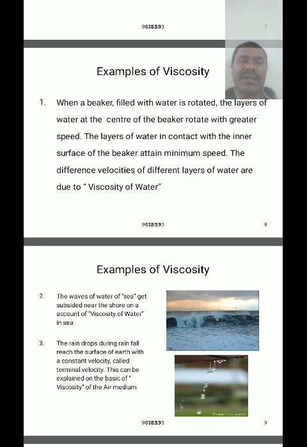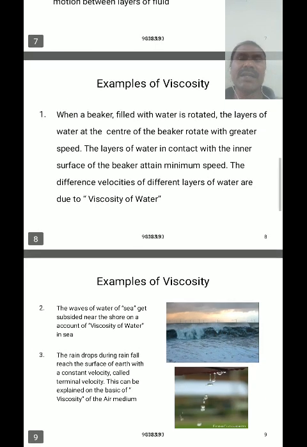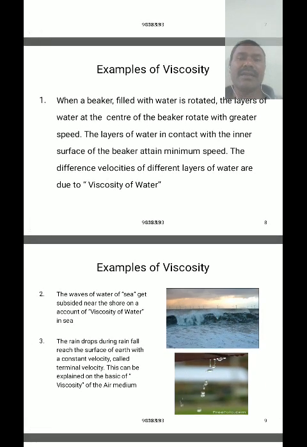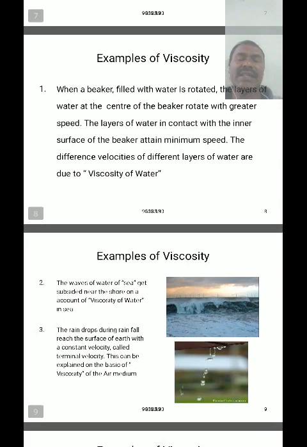This means the fluid rotates with a higher speed at the center and with a lower speed at the surface of the container. It is one of the properties and one of the examples of viscosity.